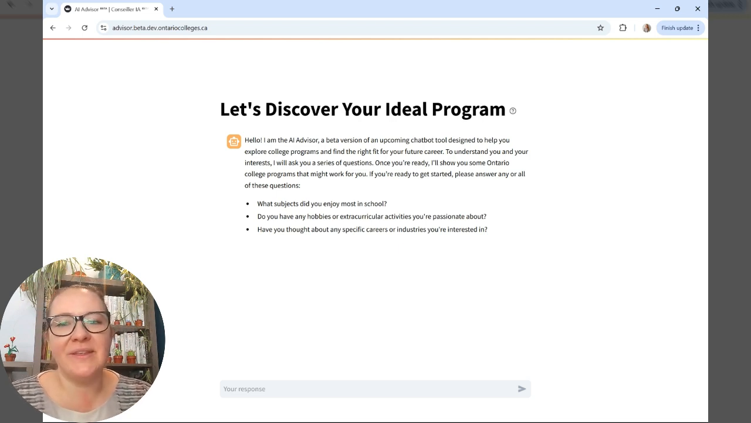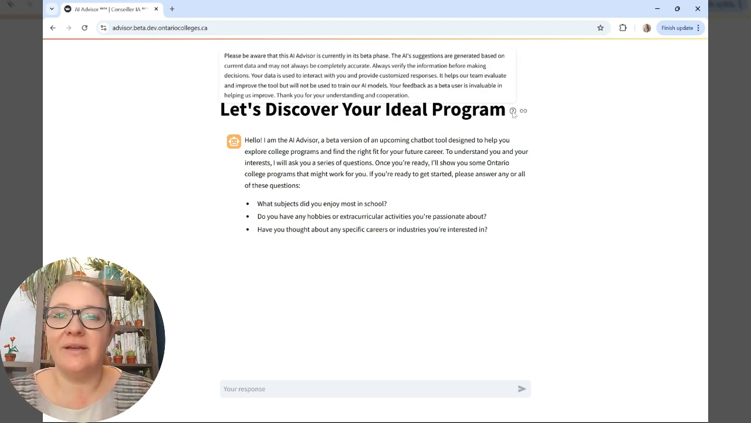I'm here to show you the AI Advisor beta tool for ontariocolleges.ca. Let's get right into it. When you land on the tool, it's made obvious right away it's in its beta phase, and it's there to collect responses and feedback from the users.